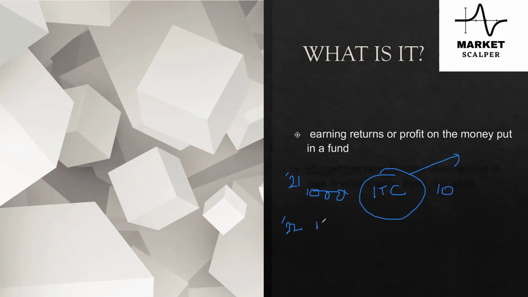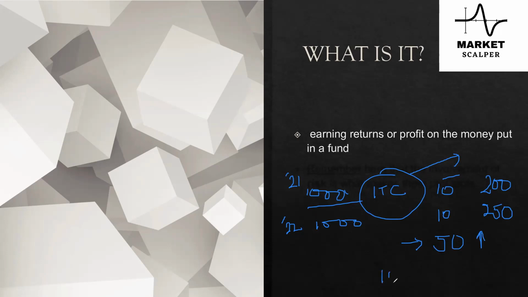So if you have invested 1,000 rupees and you have bought 10 shares, for example, at 200 rupees, and in 2022 the same quantity of ITC, which you have bought 10 quantities, is maybe around 250, you will see that it's like a 50 rupee gain, so it is an investment.